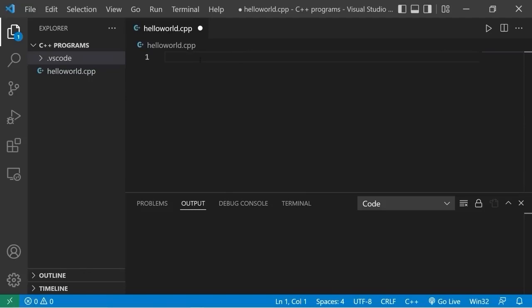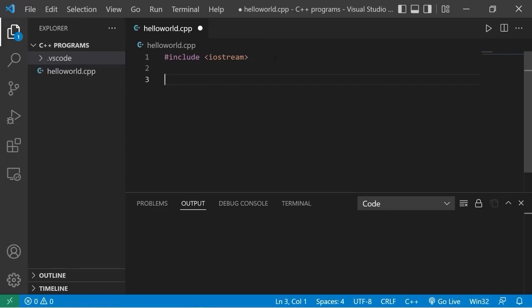All right, everybody, let's write our first C++ program. At the top of our C++ file, we are going to type include, within angle brackets, iostream. iostream is a header file that contains functions for basic input and output operations. By writing include iostream, we're including that header file. Then we have access to a whole bunch of useful input and output operations.